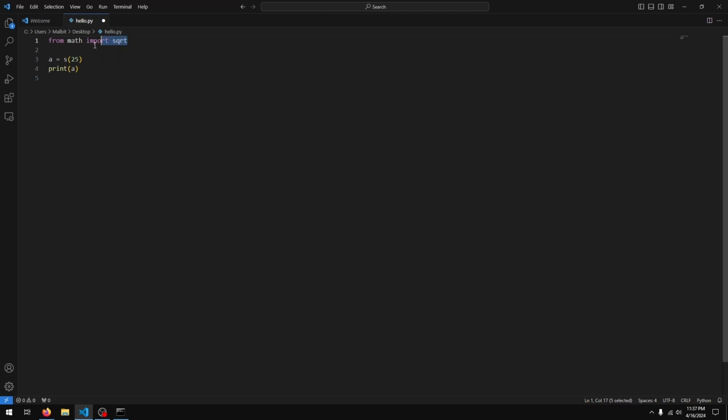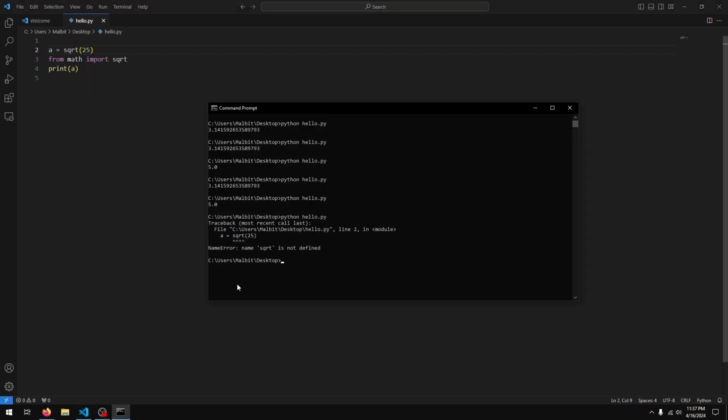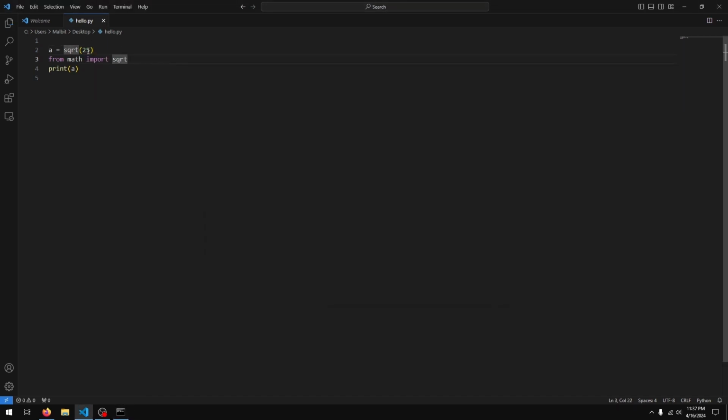One note, we normally have our imports at the top of our file. You can actually place it anywhere you like, as long as it's before you use the function. So if I did this, I would actually get an error. I have to say sqrt. There you go. Because it comes here, it sees sqrt, but it does not know what it is. So we need to import it before we use it. But it's best practice to put these imports at the top of your file, just for the sake of clarity.